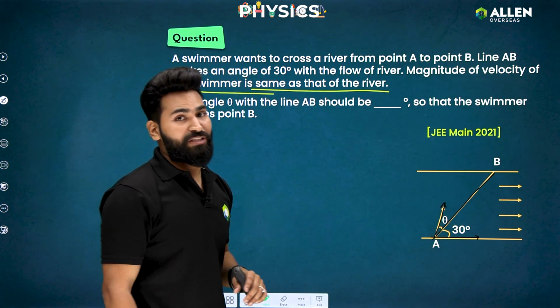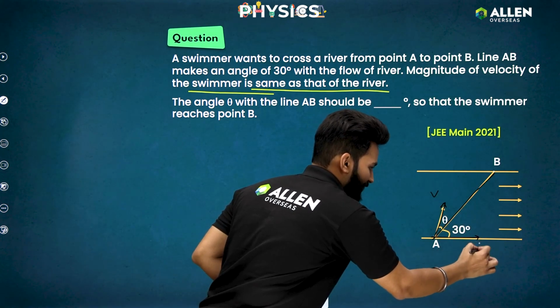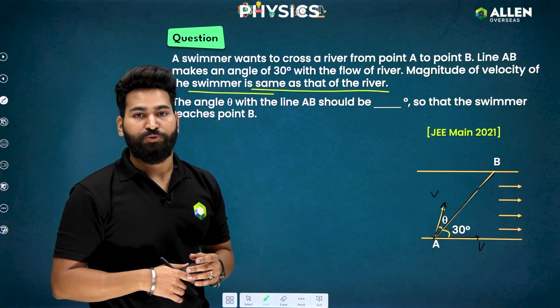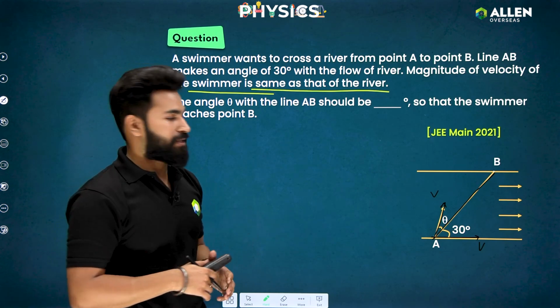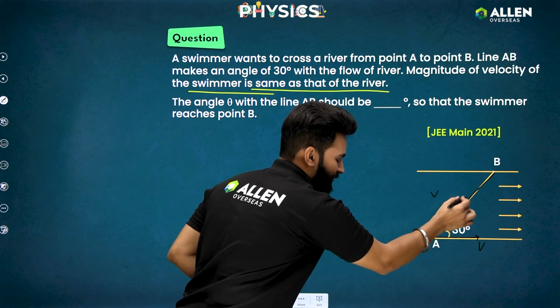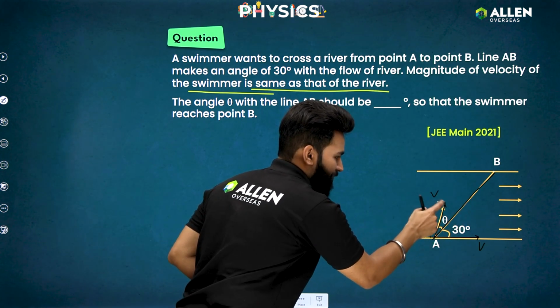And given that both of them are the same, let me call them V and V. If there are two vectors, the resultant of those two vectors will be lying exactly between them. So this is vector V, this is vector V, and this should be the resultant. So this should be lying exactly between these two.